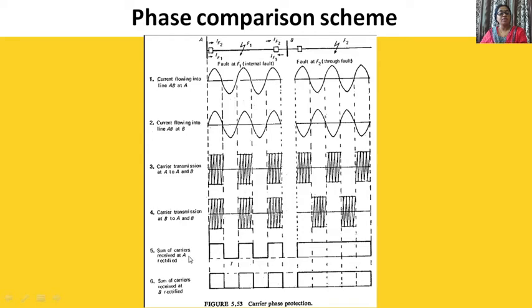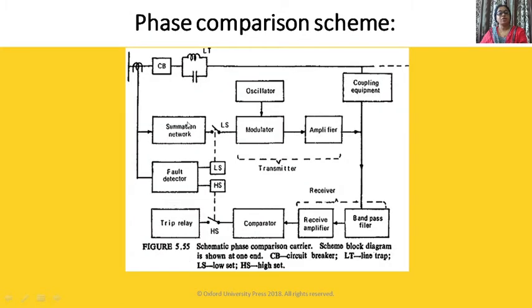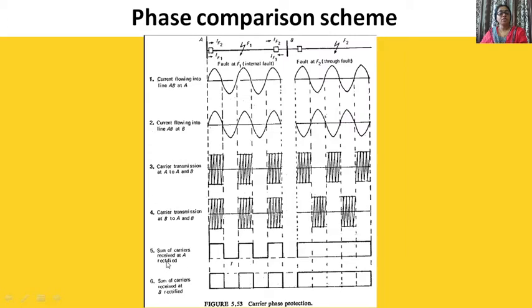Now the sum of carrier; here we have the summation network. The sum of carrier received at A and rectified, during the positive half, is 1 0 1 0 1 0. Here is the addition of these two. The sum of carrier received at B and rectified is 101010.